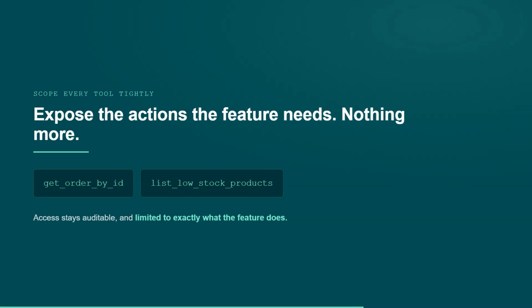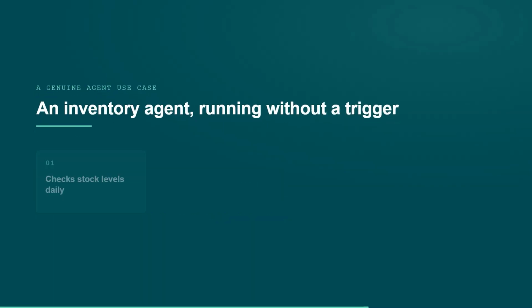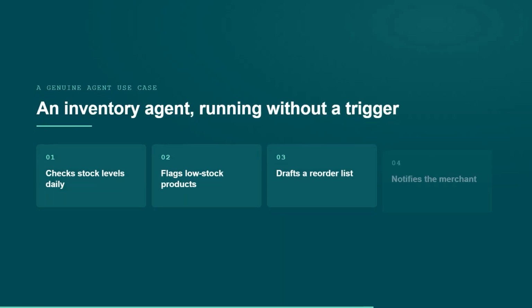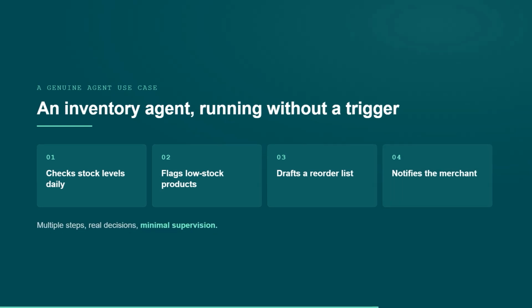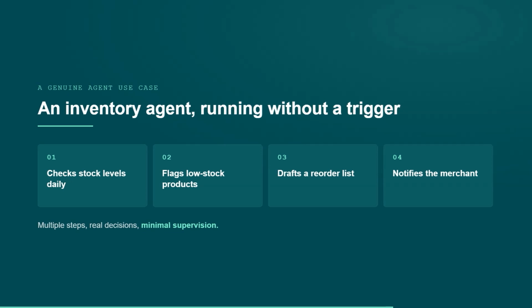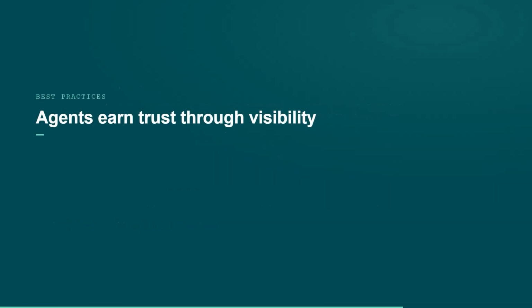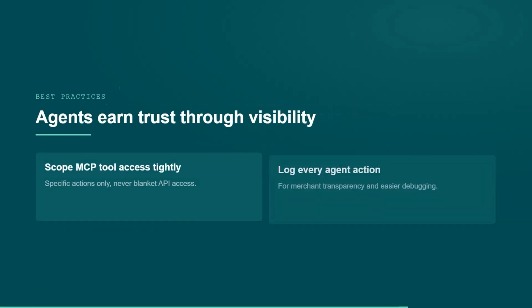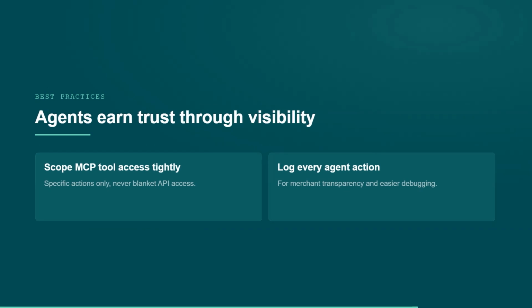An inventory agent checks stock levels daily, flags low stock products, drafts a reorder list, and notifies the merchant, all without a manual trigger. Multiple steps, real decisions, minimal supervision. Two practices to build in from the start. Scope MCP tool access tightly, exposing only the specific actions a feature needs, and never blanket API access. And log every agent action, both for merchant transparency and for your own debugging.